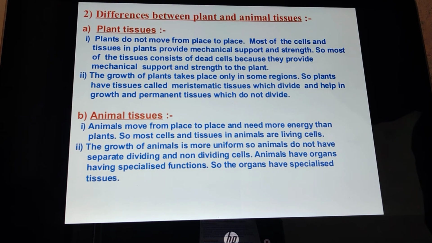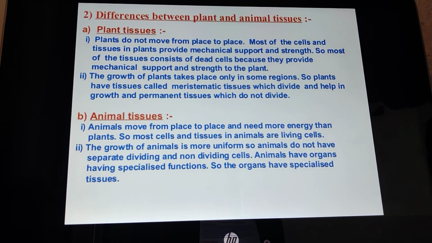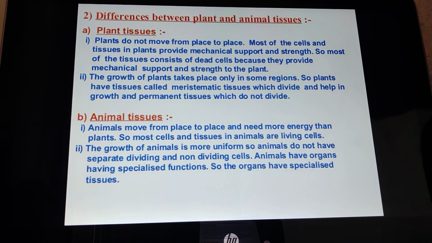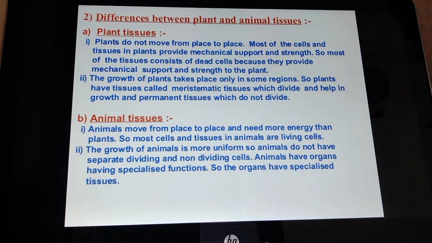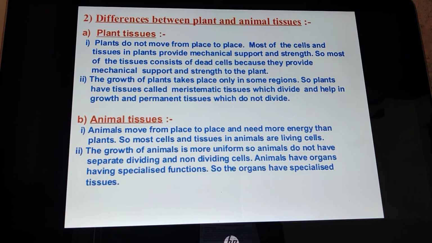In animals, the growth takes place uniformly, so there are no separate dividing and non-dividing cells. Animals have organs having specialized functions, and so the organs have specialized tissue. So this is the introductory part of tissues, that is, plant tissues and animal tissues.